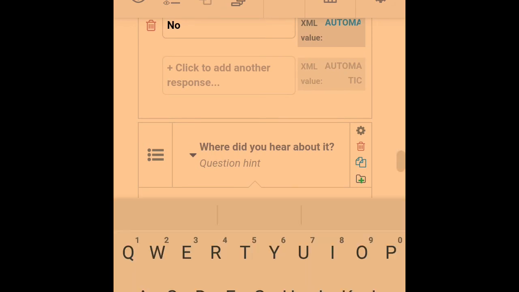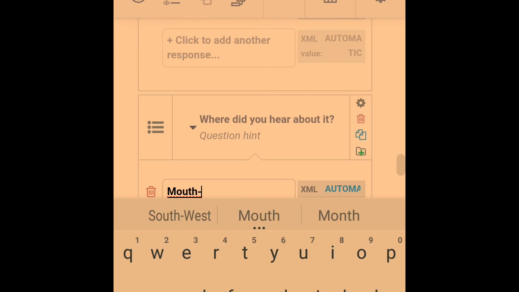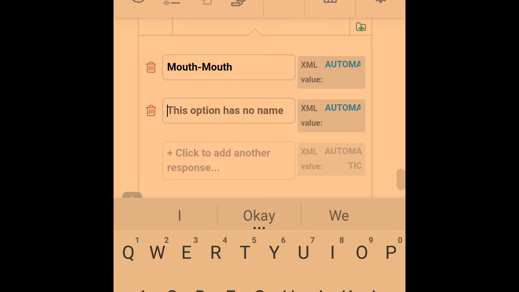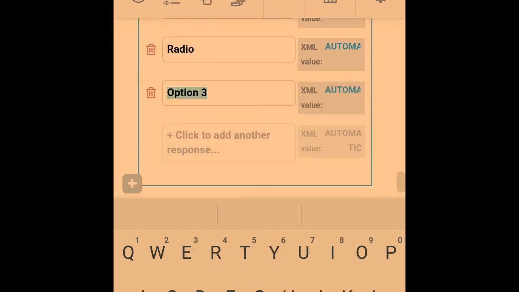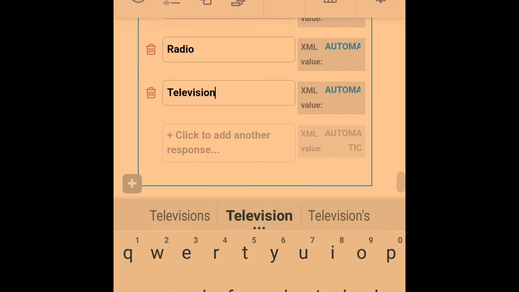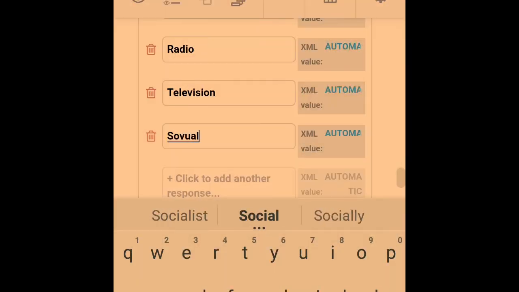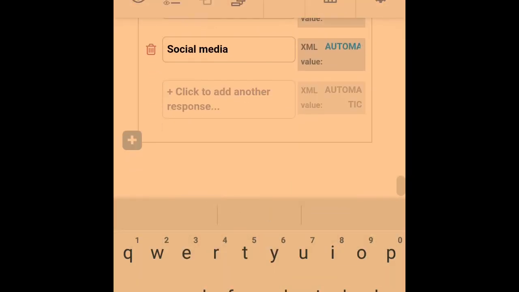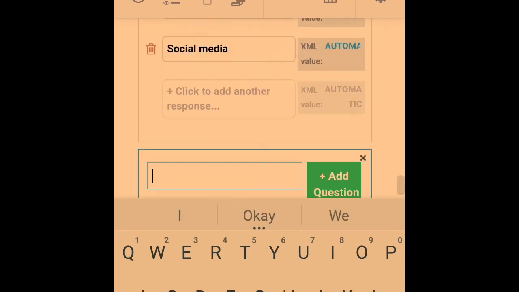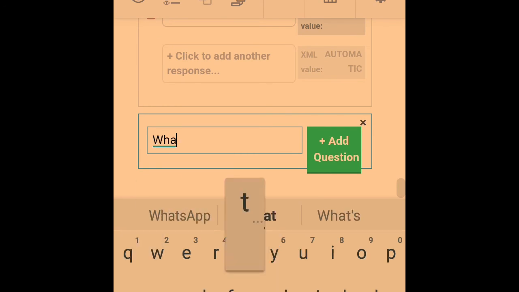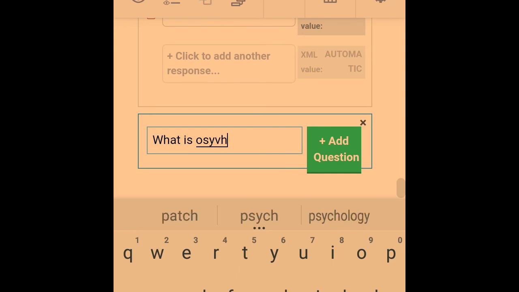So you can then ask them, is it by mouth to mouth, radio, television, social media, and so many more. Okay. So now, since we've asked questions on awareness, we can then start asking questions on knowledge. What is psychological stress?